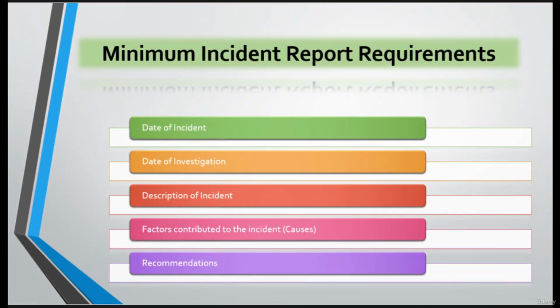What about the minimum requirements for incident reports? OSHA stated that the minimum requirements of any incident investigation report relevant to process safety should include the following. Number 1 will be the date of the incident. 2 will be the date of the investigation. 3 is the description of the event. 4, factors that contributed to the incident, which are also known as the causes: immediate causes, underlying causes, or root causes. And lastly, the recommendations.